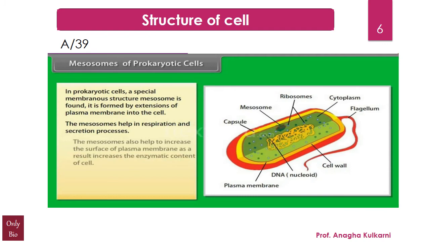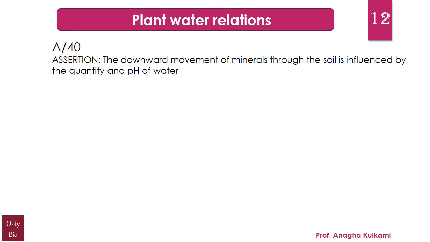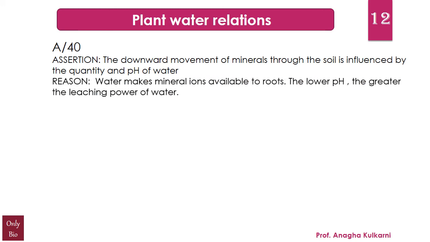I can twist this question in another way too. I take it to the next, that is, the assertion says, and of course that relates with plant water relation. The assertion is the downward movement of the minerals through the soil is influenced by the quantity and the pH of the water. The reason given is water makes the mineral ions available to the roots. The lower the pH, the greater the leaching power of the water.